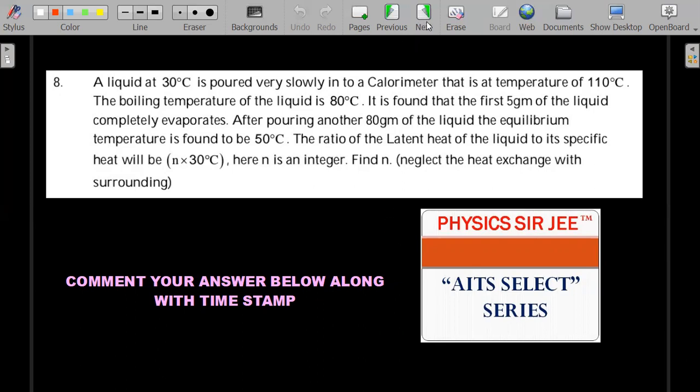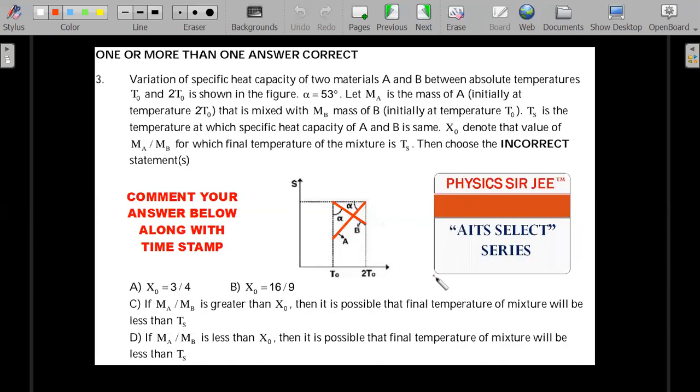So here we move forward. Another one. This is definitely at the Olympiad level, or a higher level of JEE Advanced. I'll explain this very clearly. This is a case where specific heat is varying with temperature. Usually m s delta T is the idea we use when specific heat remains constant with temperature. So I've taken two substances whose specific heat variation with temperature is given and mixed them.